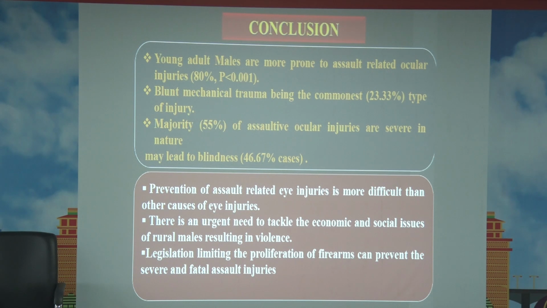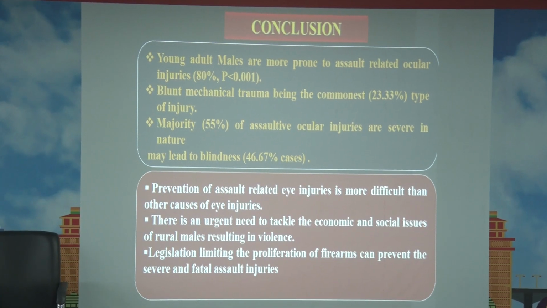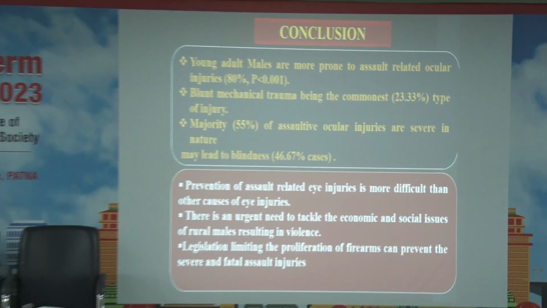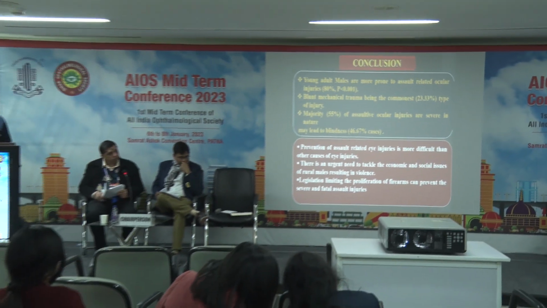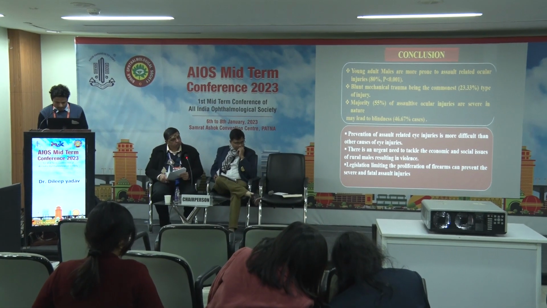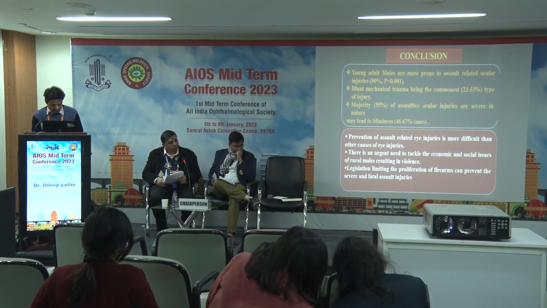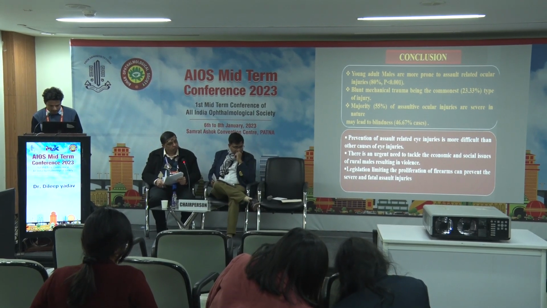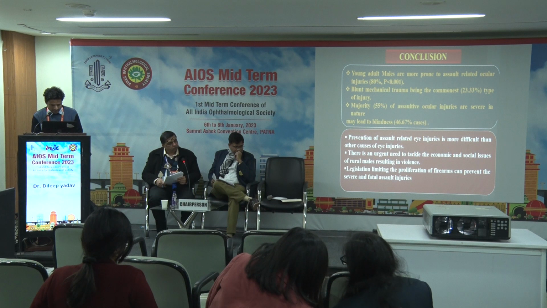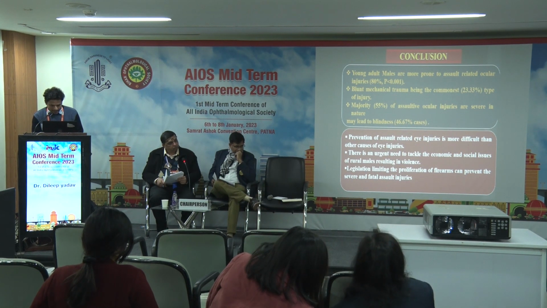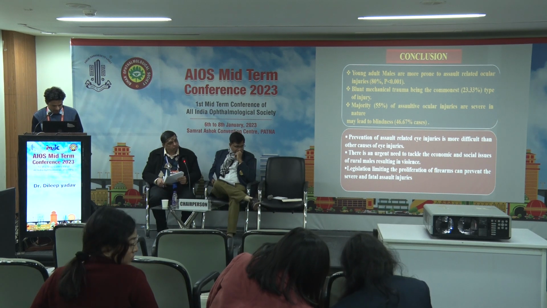The conclusion of this study is that most assault-related ocular trauma is seen in young adults, and the most common cause is blunt mechanical trauma. A majority of assaultive ocular injuries are severe in nature, which may lead to blindness. Prevention of assault-related injury is more difficult than other causes of eye injury. There is an urgent need to tackle the economic and social issues of rural males resulting in violence. Legislation limiting the proliferation of firearms and alcohol consumption can prevent severe and fatal assault injury.